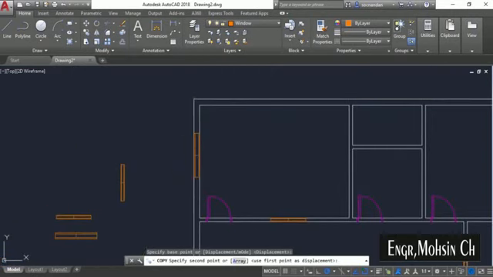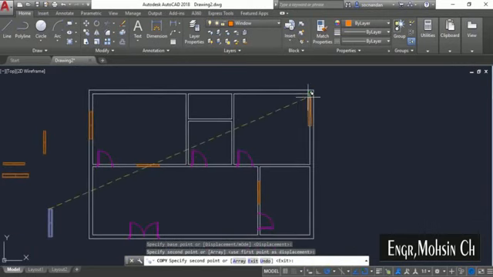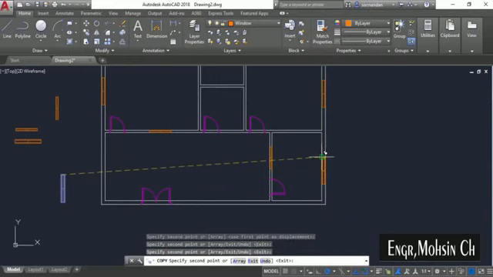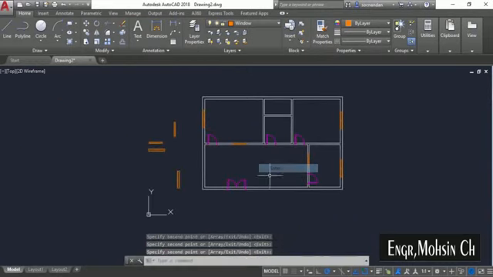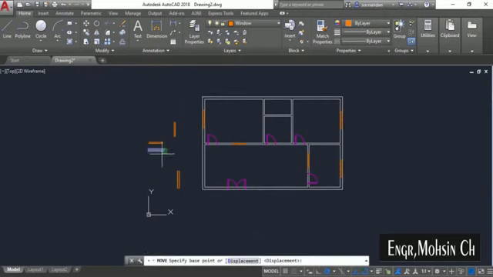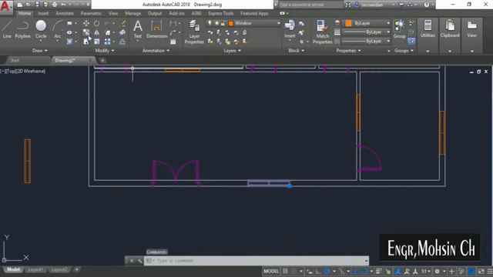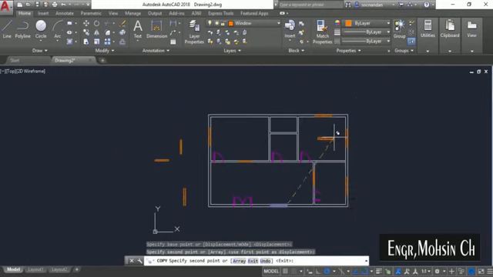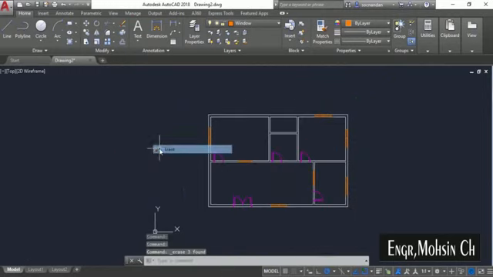I'll take the reference of this endpoint here. All right, and once again take reference of this endpoint, place it here, place another one over here just like this. Okay, and now we need to place one here. So I'll select this one. You can now move it directly, select it and move it somewhere over here. So now we have this window here. I'll make one more copy of this window, select it, make a copy and move it over here. So in this case I'll take reference of this endpoint and I'll move it here. All right, now these windows are no longer required. You can simply erase them.